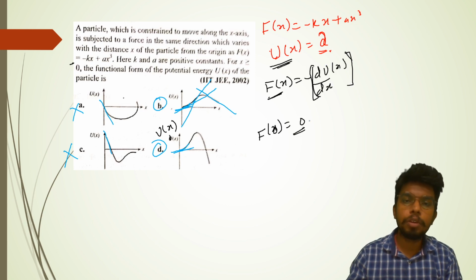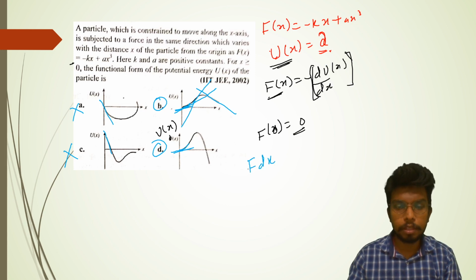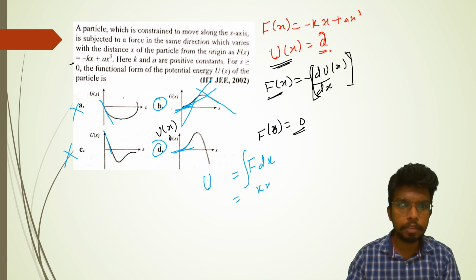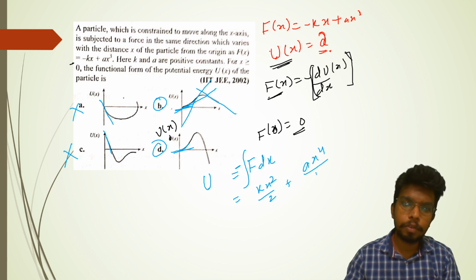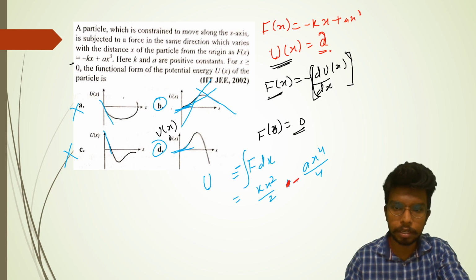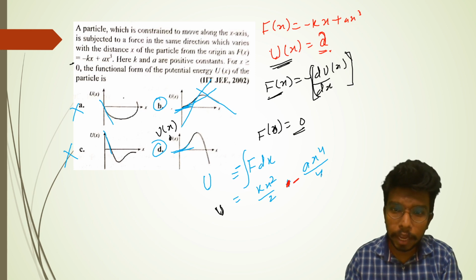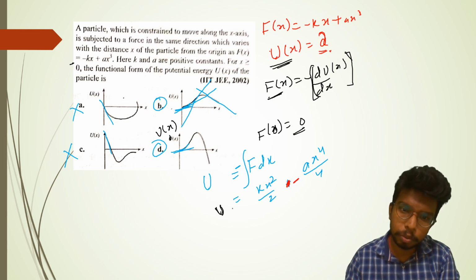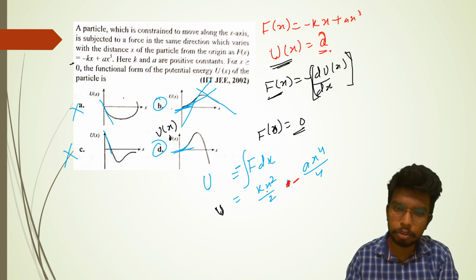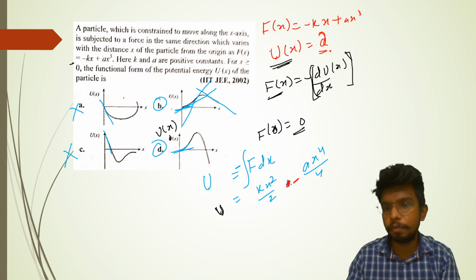So let's try to find out now the potential energy. If we do the integral of F dx in the negative form, we will get the potential energy. So we get minus kx square by 2, negative obviously, plus a x to the power 4 by 4, with the minus sign because of the negative. This is the potential energy. Now for larger values of x, you can find out the value of x for which U is 0. You can even find out the maximum and minimum value by differentiating it.